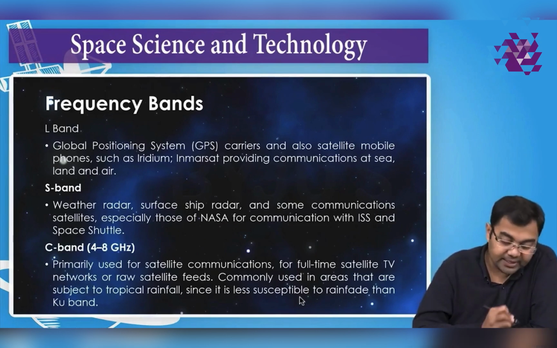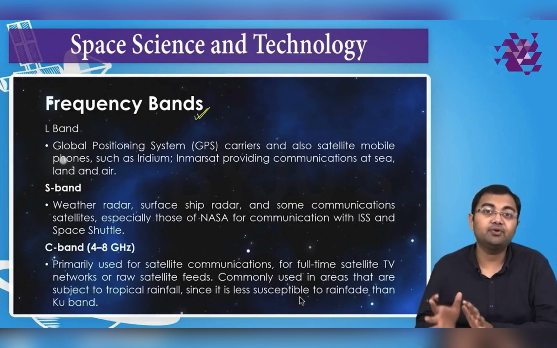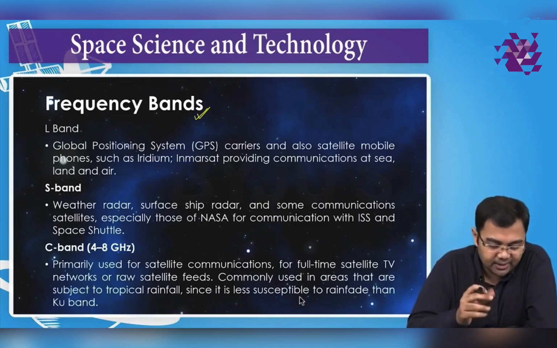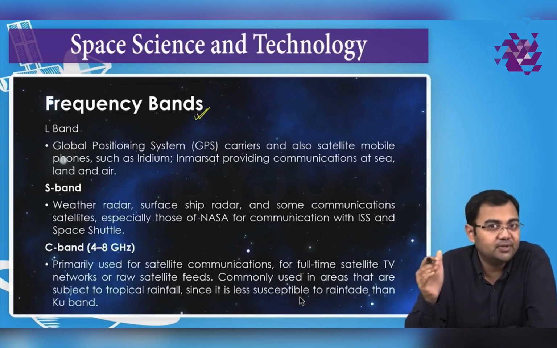Now when it comes to the different kinds of communication satellites, there are frequency bands into which they are divided. We'll learn more about the frequency bands when we go to the chapter of IT and communication. There we'll have a better idea about it. But currently, I just need you to understand that there are various bands when it comes to communication channels. These are called frequency bands, depending on the different frequency of the electromagnetic waves.